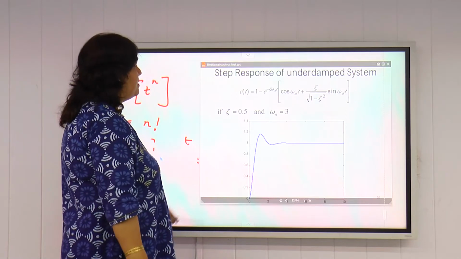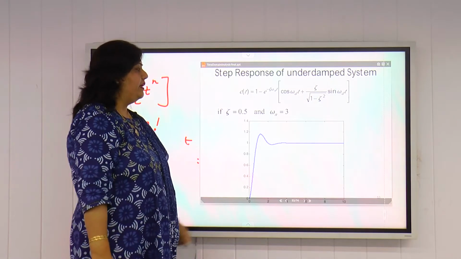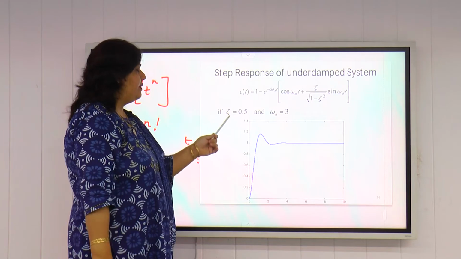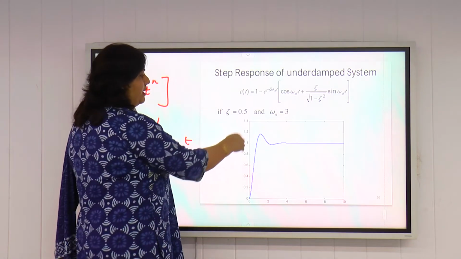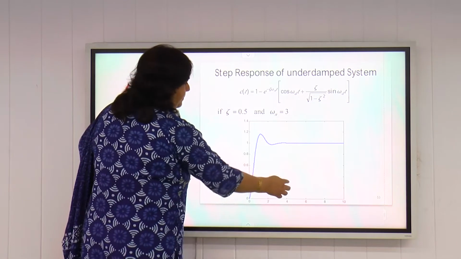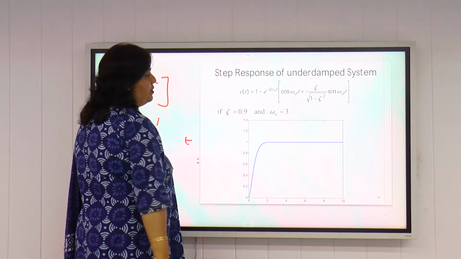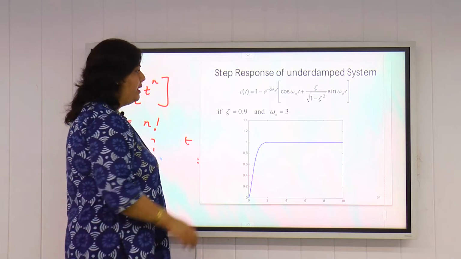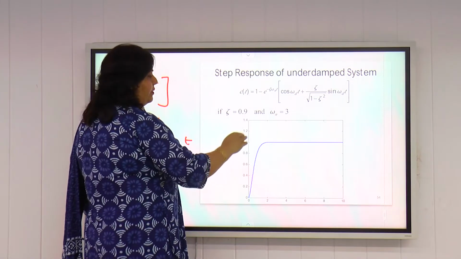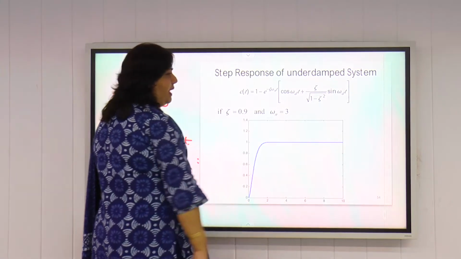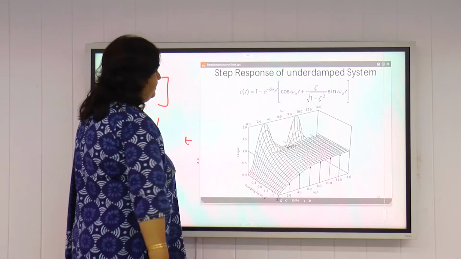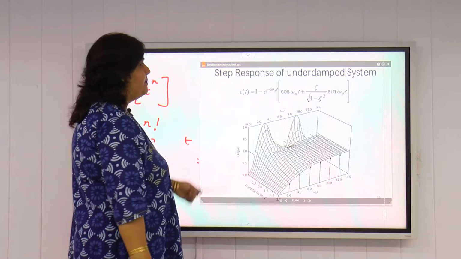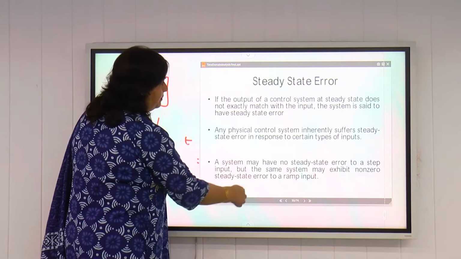This is the step response for zeta is equal to 0.5 and omega n equal to 3. So we are seeing that if we increase the value of zeta to 0.5, the oscillations are less. Zeta is equal to 0.9 and omega n equal to 3. As we reach the value of zeta equal to 1, the curve will become flat. Oscillations will be decreasing. So this is the 3D view of the step response of underdamped system.